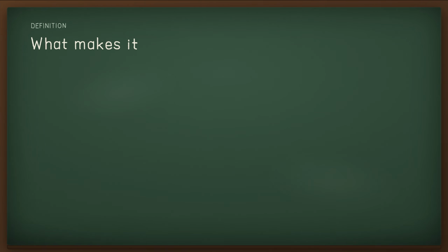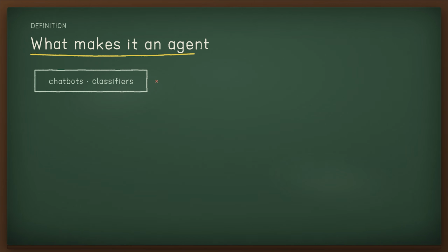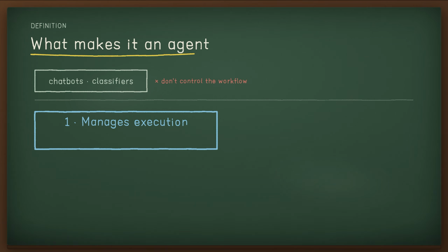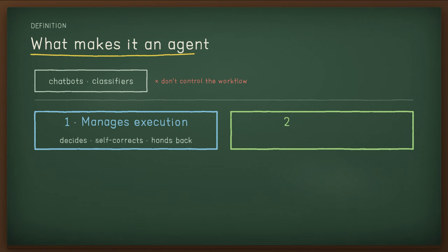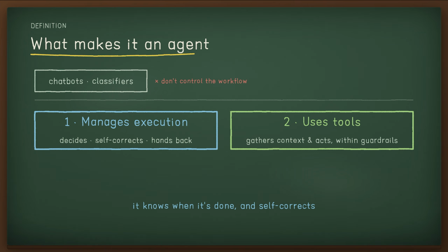Applications that integrate an LLM but don't use it to control workflow execution. Simple chatbots, single-turn LLMs, sentiment classifiers are not agents. A true agent has two core traits. First, it uses an LLM to manage execution and make decisions. It recognizes when a task is complete, corrects itself when needed, and hands control back on failure. Second, it has access to tools to gather context and take actions, choosing the right one within clearly defined guardrails.